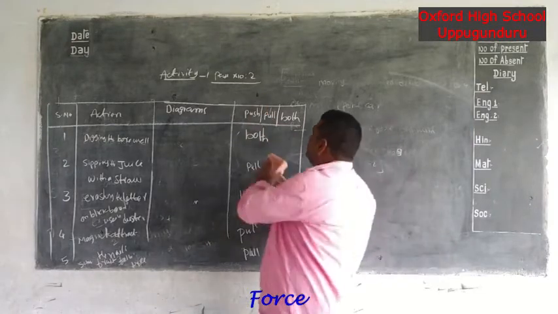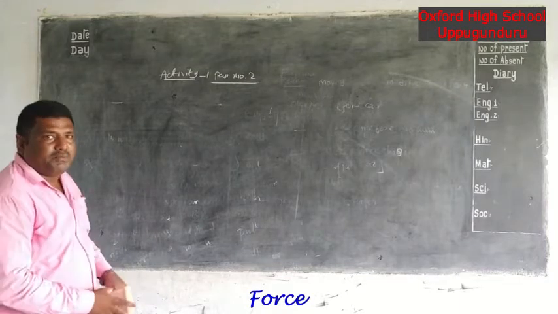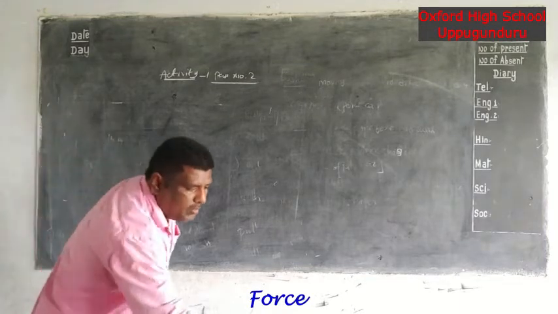Okay. Next, for example, I will take any one object. This object is kept on the bench.